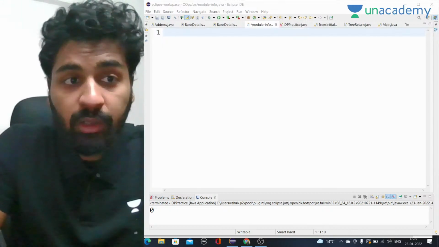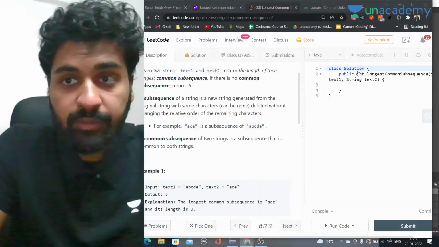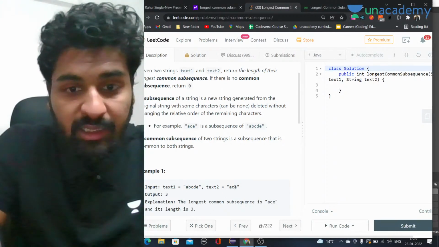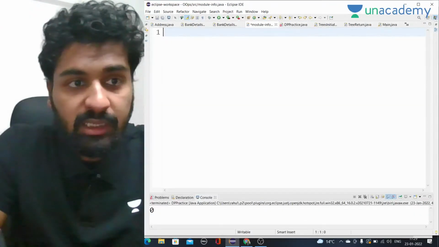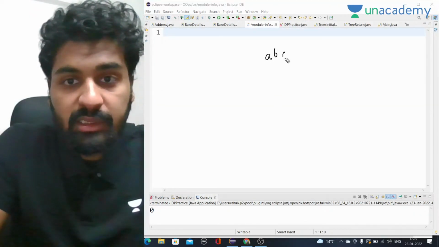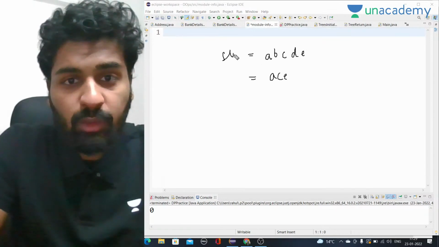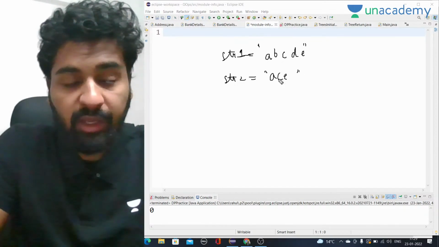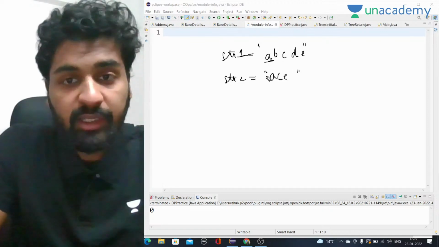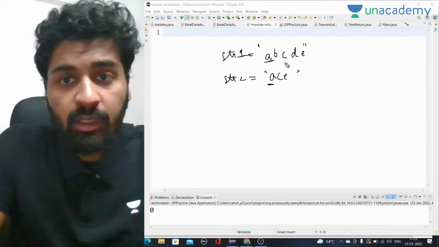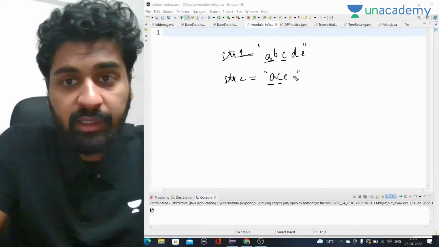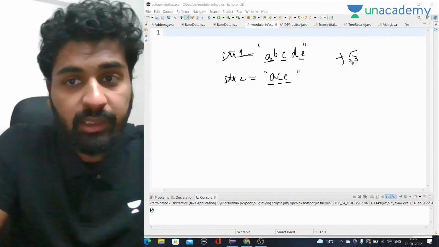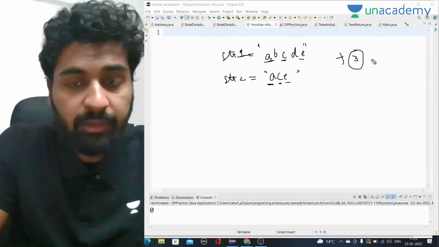And we have to find the longest common subsequence in two strings. Let me take this example, ABCDE and ACE. Let's say this is str1 and this is str2. These are the two strings I have. Now we have to find the common part in them. Here we have A, here we have A. Here we have C, here we have C, here we have E, here we have E. So the answer will be 3. The longest common subsequence length will be 3, right?